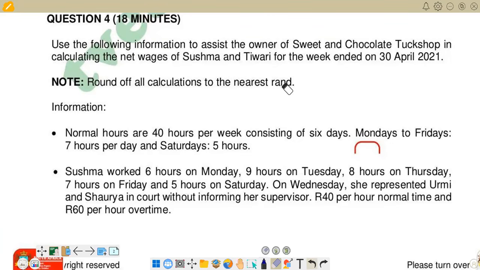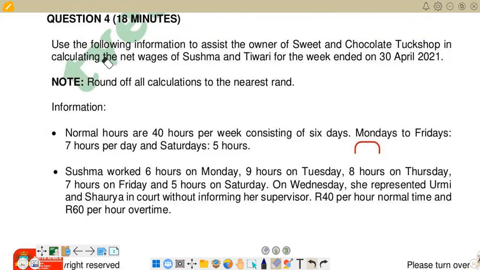Today, we want to look at a question from June 2023. This is a question that was on the question paper for June 2023, and that was question 4. 18 minutes are required to spend on that question. So this question is on calculation of wages. We are going to go through the calculations that we have here and try to calculate what is required according